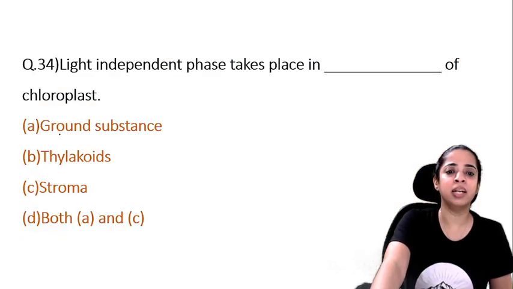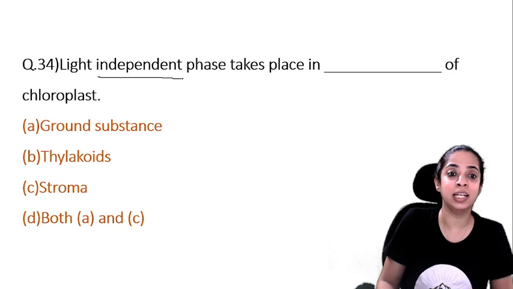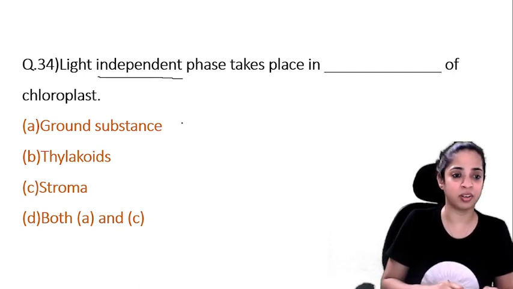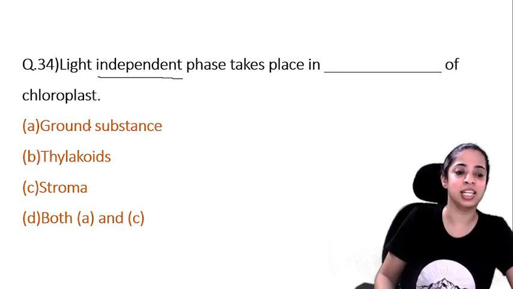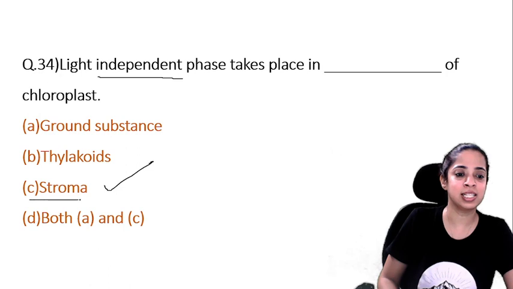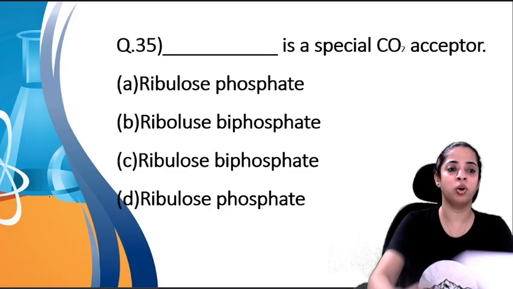Light independent phase takes place in dash of chloroplast. Read the question: light independent phase takes place where? So the answer is stroma. C, stroma. Yes, very good children. Now coming on to the next question.